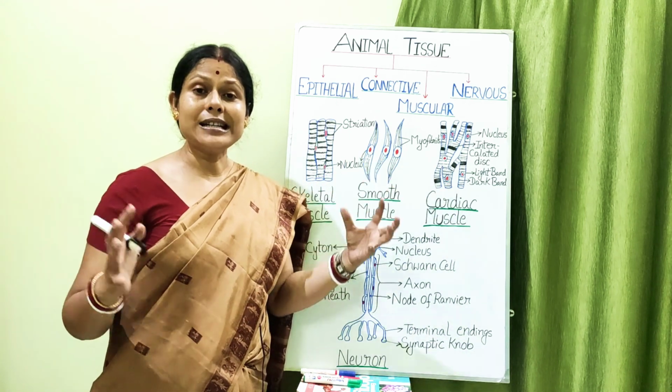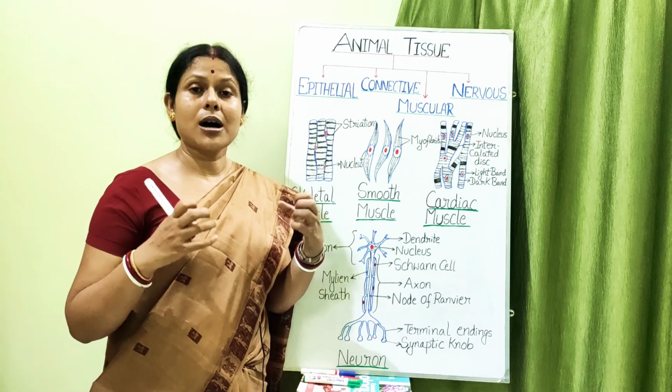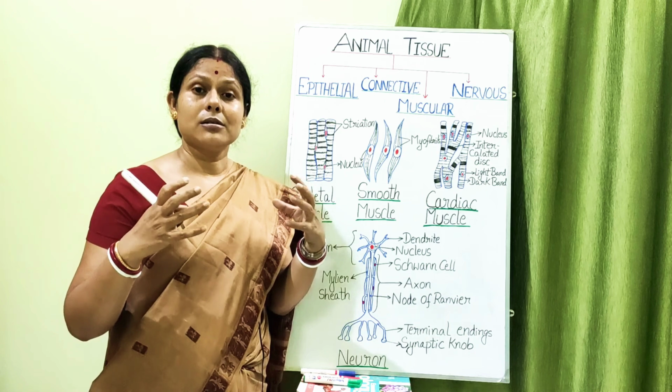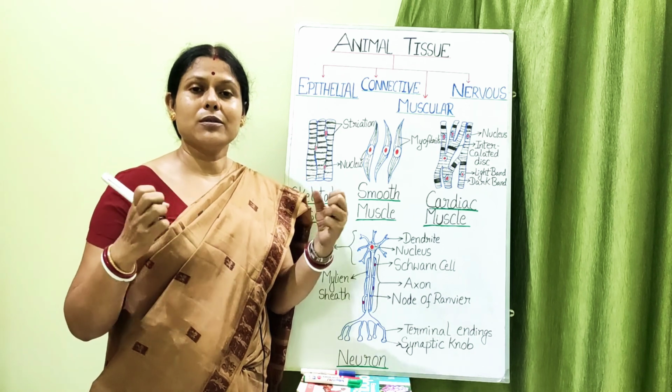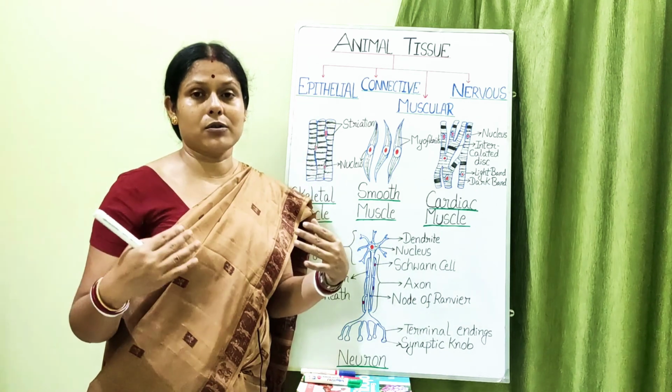Understood? So they jointly function so that the effect is more, because the heart has to pump the blood, isn't it? So the effect has to be vigorous, or else the pumping of the heart won't be sufficient to pump the blood to every part of our body.